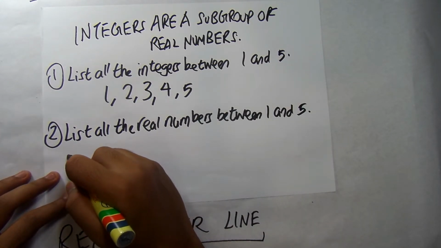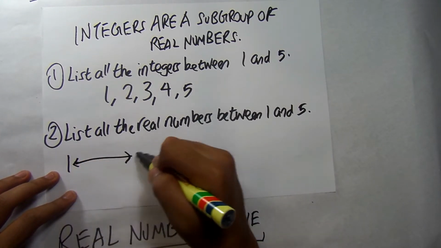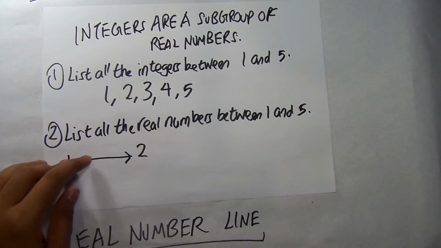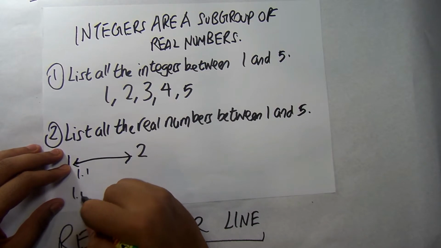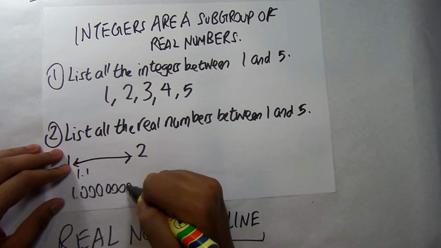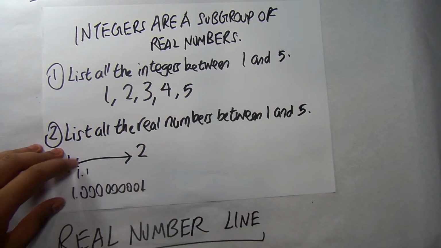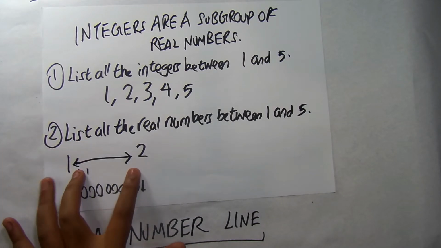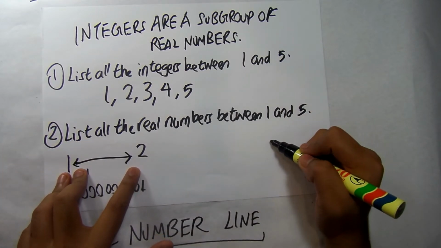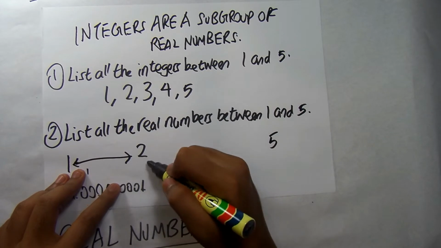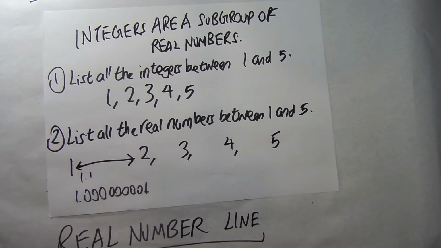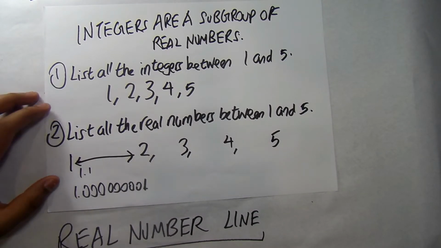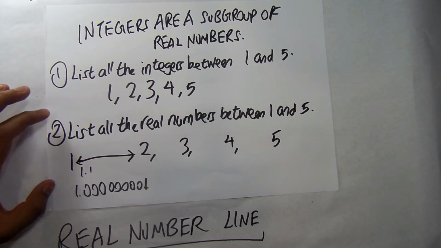So it's basically 1 to 2. There are millions, billions of numbers between 1 and 2. So it goes all the way from 1.1 to 1.000000001, and it goes on and on. There is a huge number of real numbers between 1 and 2, and if you count to 5, it's basically impossible to answer this question. At least you cannot answer this question within mathematical reasoning. So you never see this sort of question before.